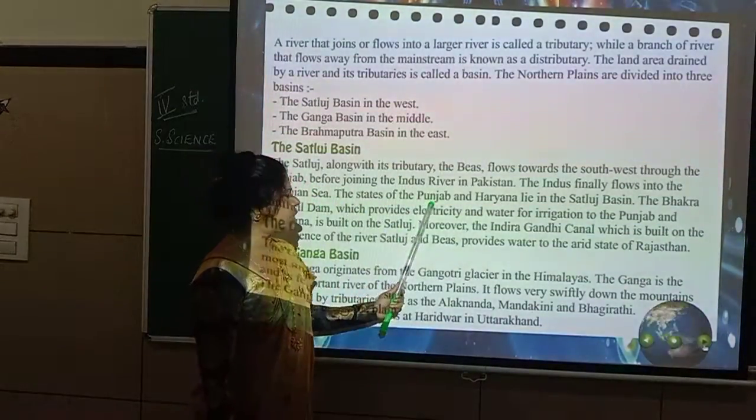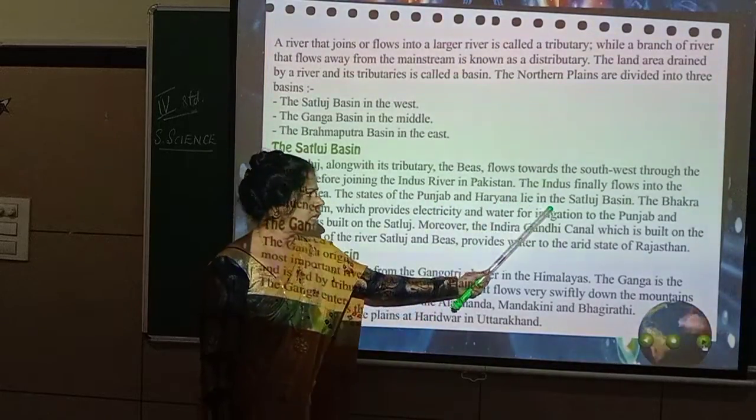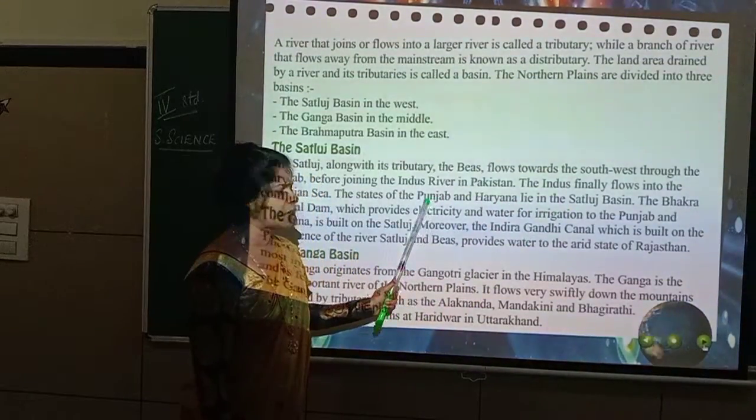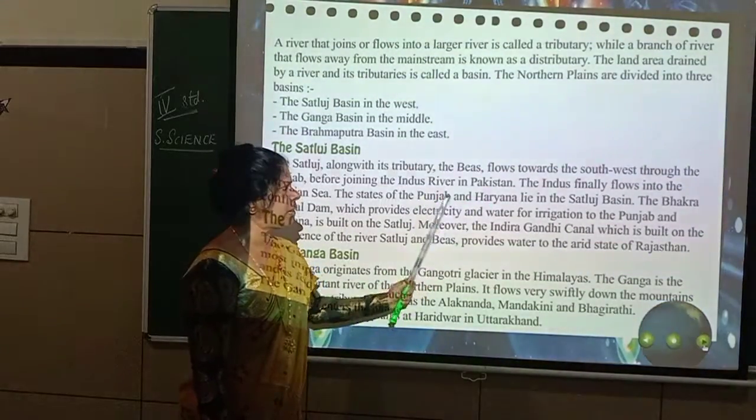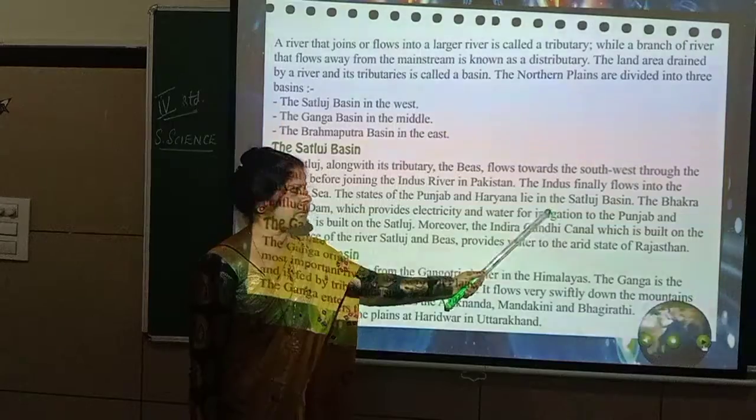The states of Punjab and Haryana lie in the Sutlej Basin. So what all comes in the Sutlej Basin? Punjab and Haryana. These are Indian states. Punjab and Haryana lie in the Sutlej Basin.